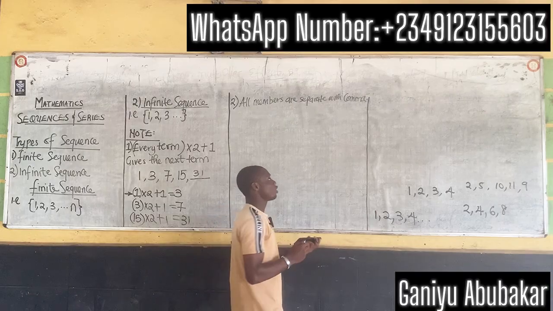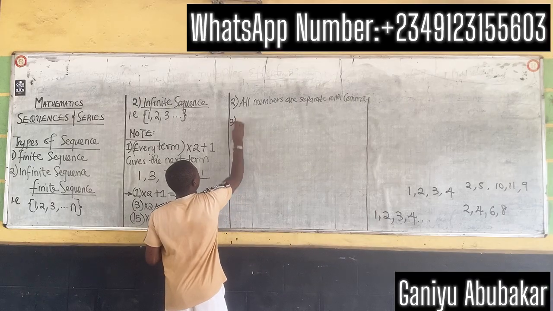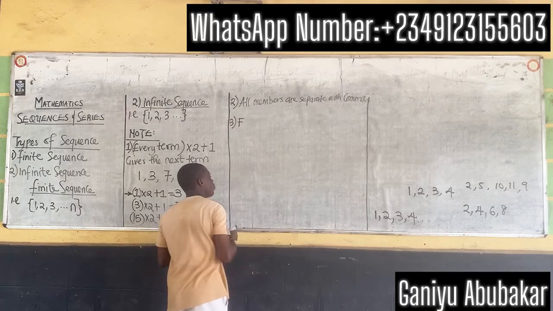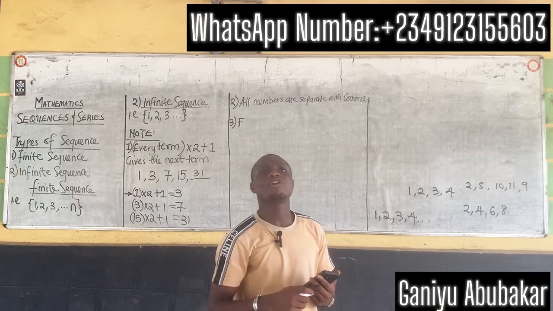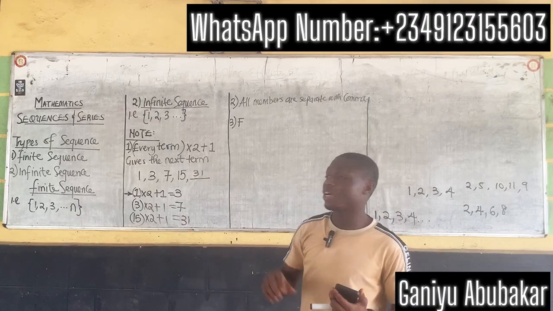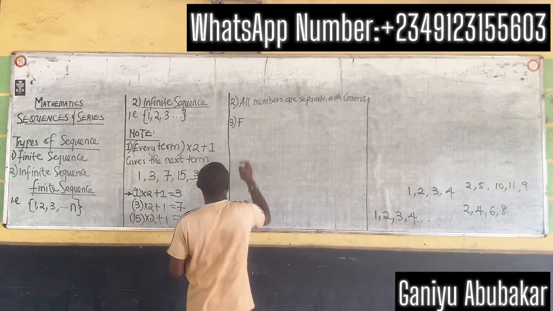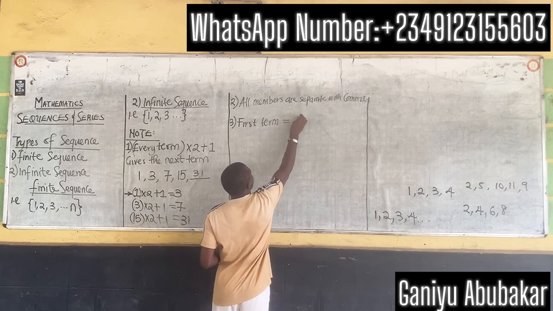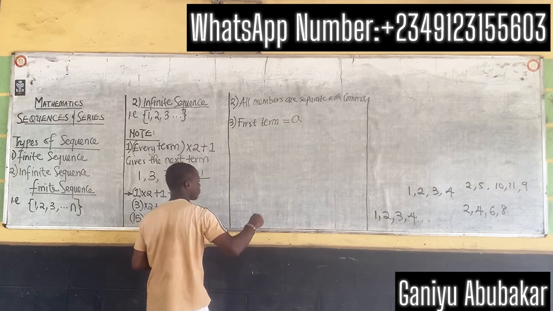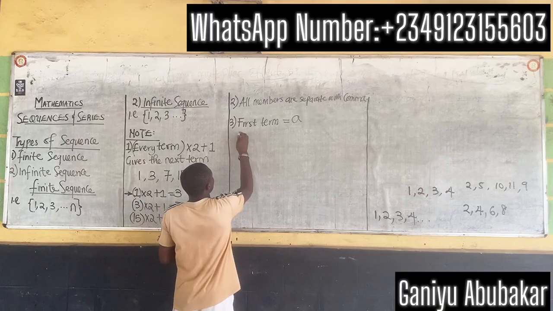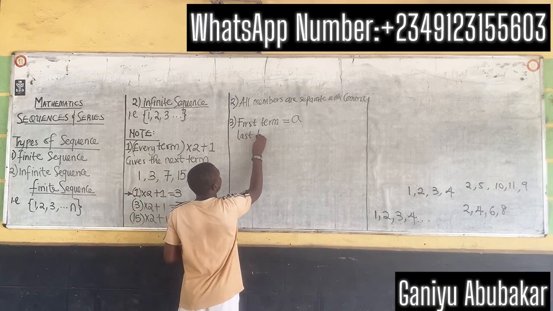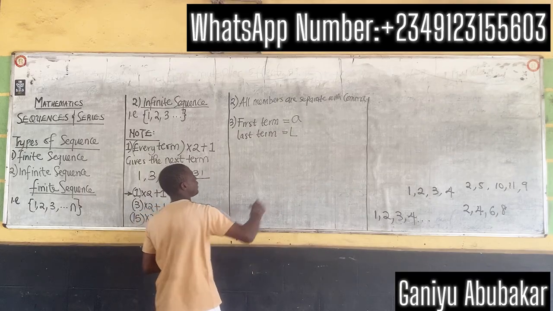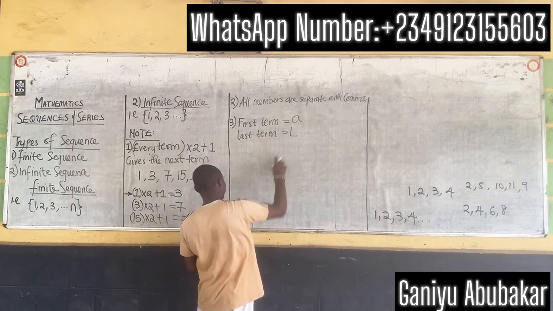The third thing to note when it comes to sequence and series: number three has to do with the basic terminology you use in sequence and series. Number one, there's what we call the first term. First term means A. Whenever you see A, it means first term. We have what we call the last term. Last term, we use the letter L to represent it. First term is A, last term is L.